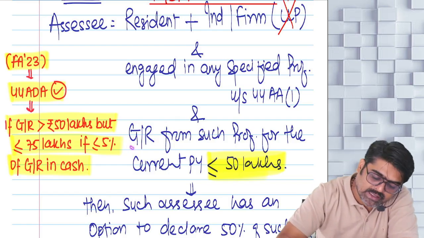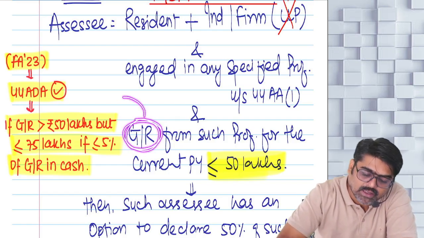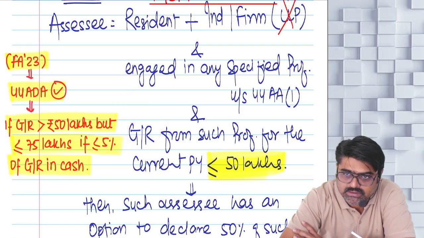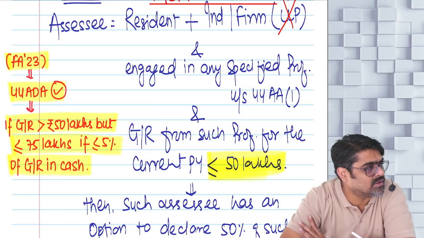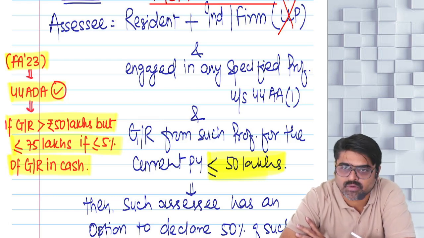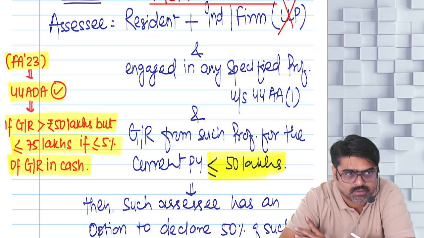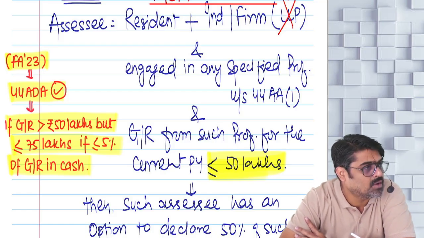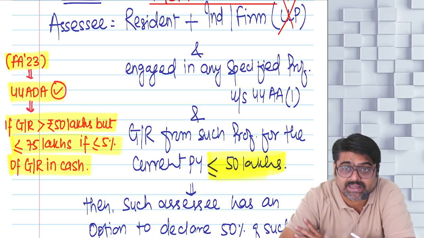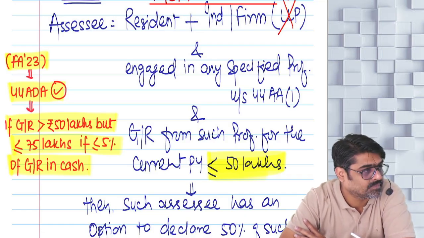So out of the entire gross receipts, if 5% or less is received in cash, then even if the gross receipt is more than 50 lakhs, still the provisions of 44ADA can be followed. Still the assessee is eligible for 44ADA, provided the gross receipt should not be more than 75 lakhs.